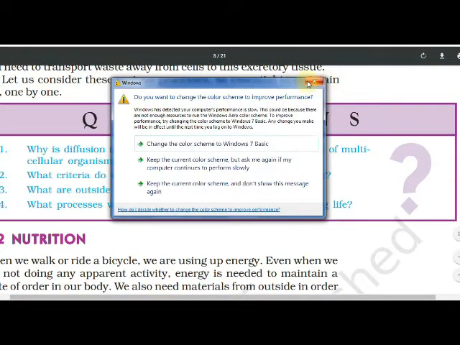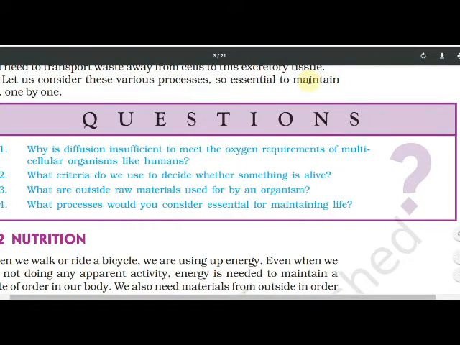Now the next question is, what outside raw materials are used by an organism? Which raw materials are used by an organism? Inorganic materials like oxygen, a living organism can use.